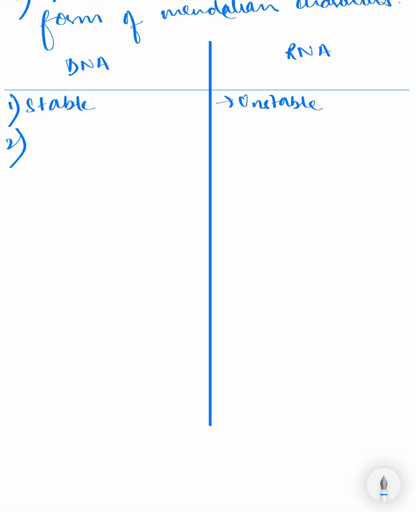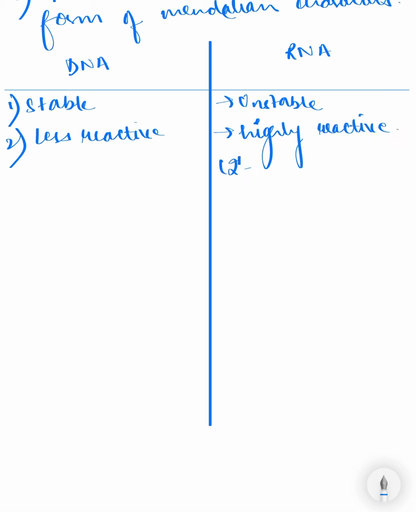Second point here is DNA is less reactive, however RNA is highly reactive. Why highly reactive? Because on the second group of the RNA they have an OH group attached that makes it very labile as well as easily degradable.